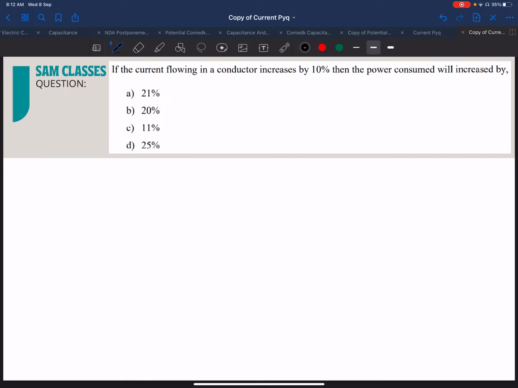Next, if the current flowing in the conductor is increased by 10%, what will be the power consumed? Now, current they have increased. Initially, let's say I have current I. Then I increased the current, so new current will be I plus 10% increase. It's a pure increment-decrement question, like profit and loss we used to do.